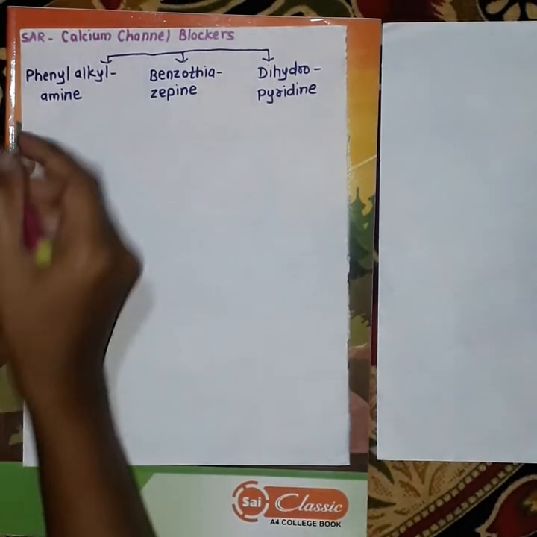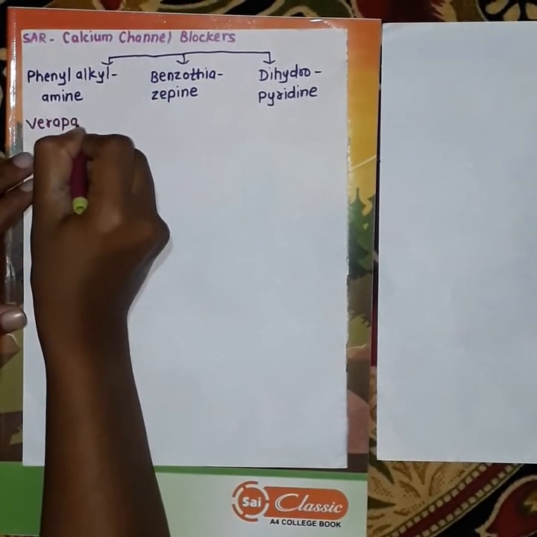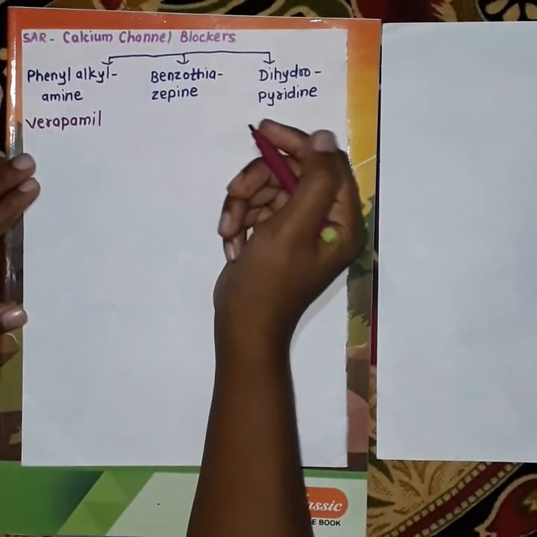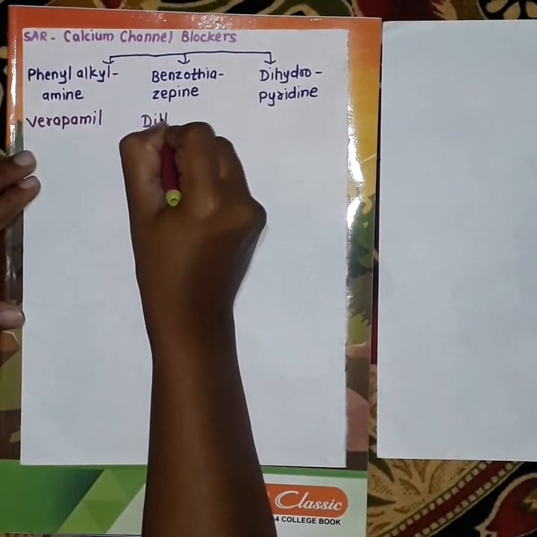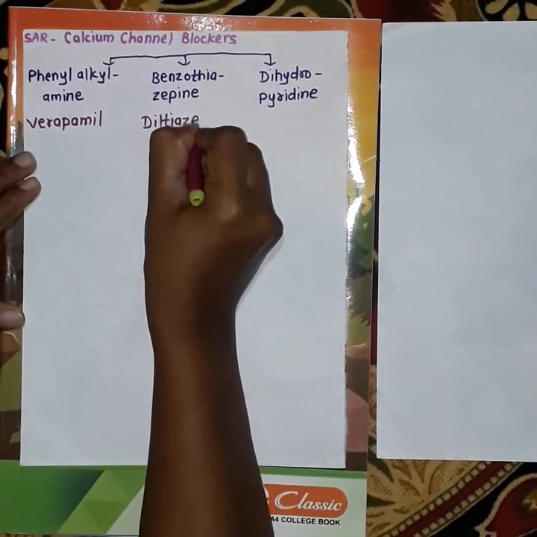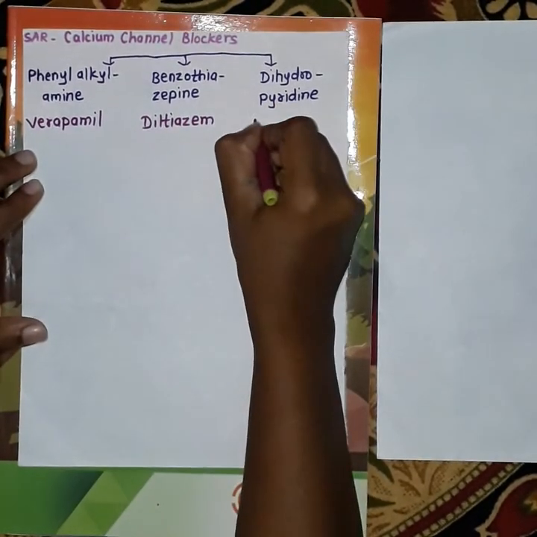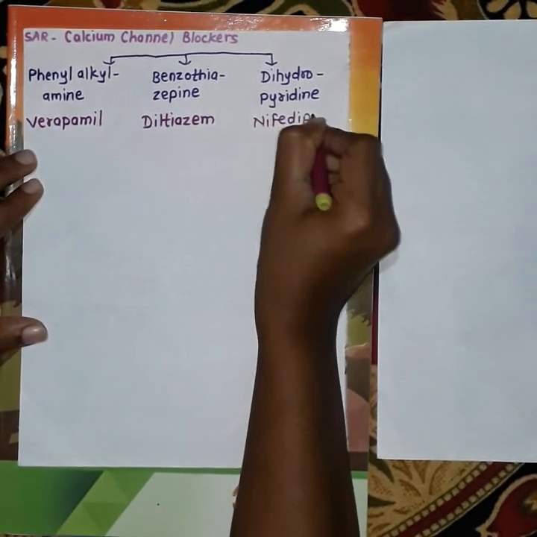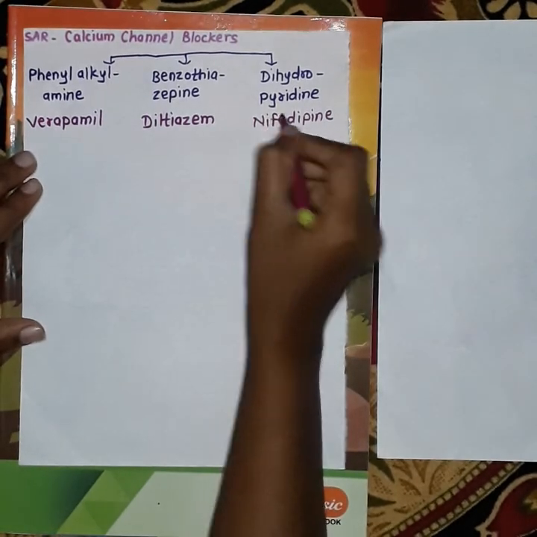Examples of these classes: verapamil belongs to the phenylalkylamine class. Then benzothiazepine, its example is diltiazem. And this dihydropyridine class example is nifedipine. We can also write amlodipine, felodipine and nimodipine as examples in this dihydropyridine class.